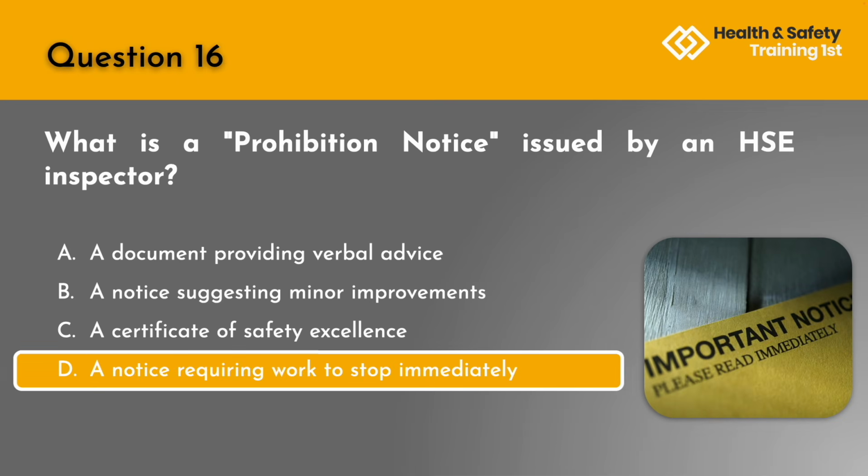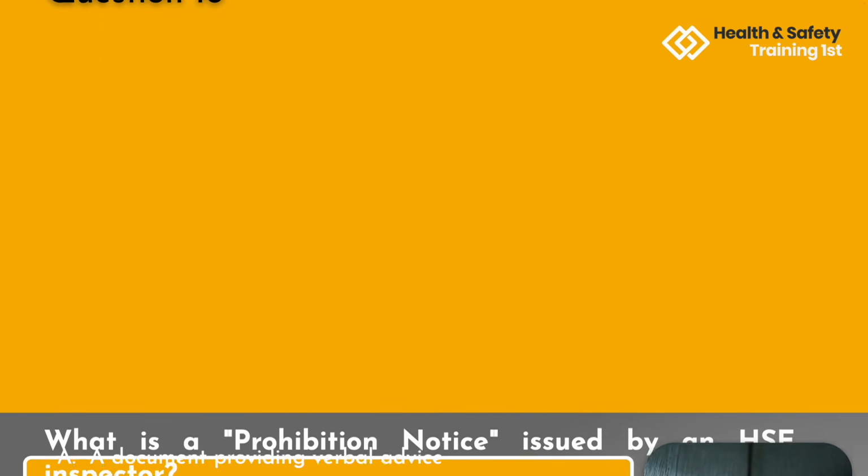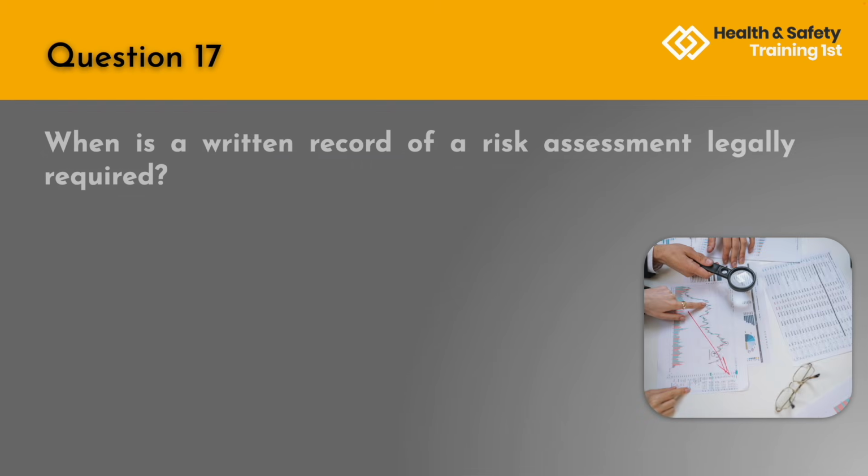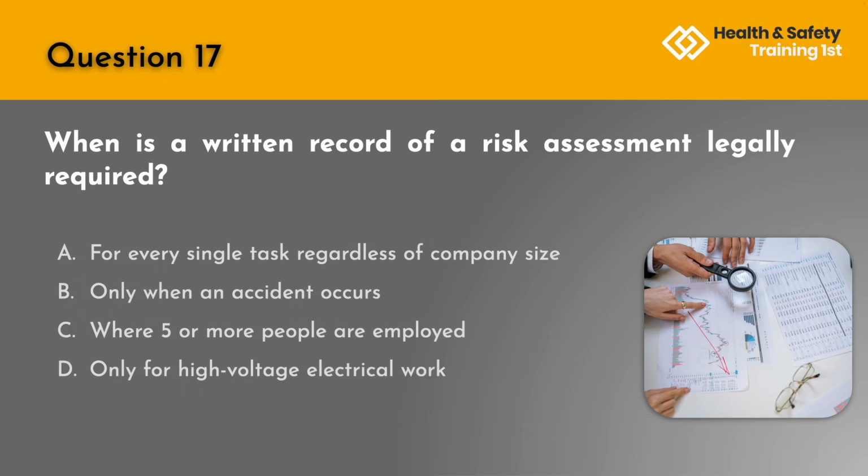The correct answer is D. A notice requiring work to stop immediately. Question 17. When is a written record of a risk assessment legally required? A. For every single task regardless of the company size. B. Only when an accident occurs. C. Where 5 or more people are employed. Or D. Only for high voltage electrical work.